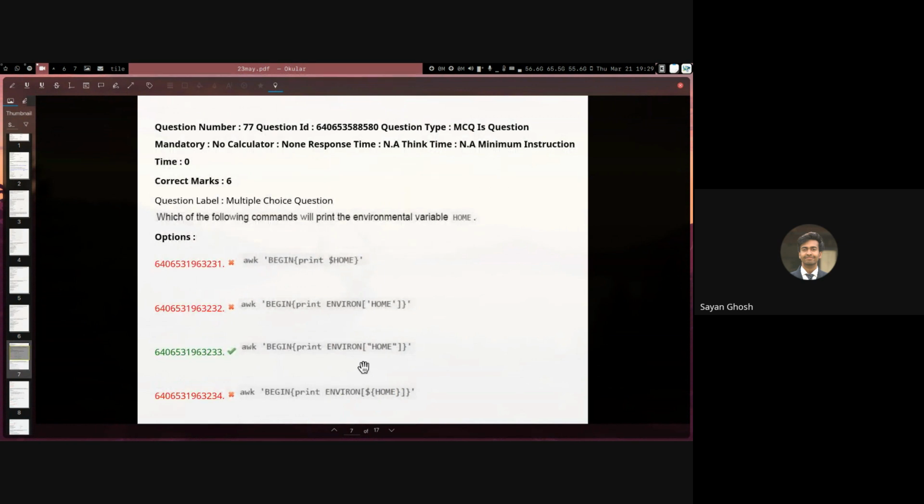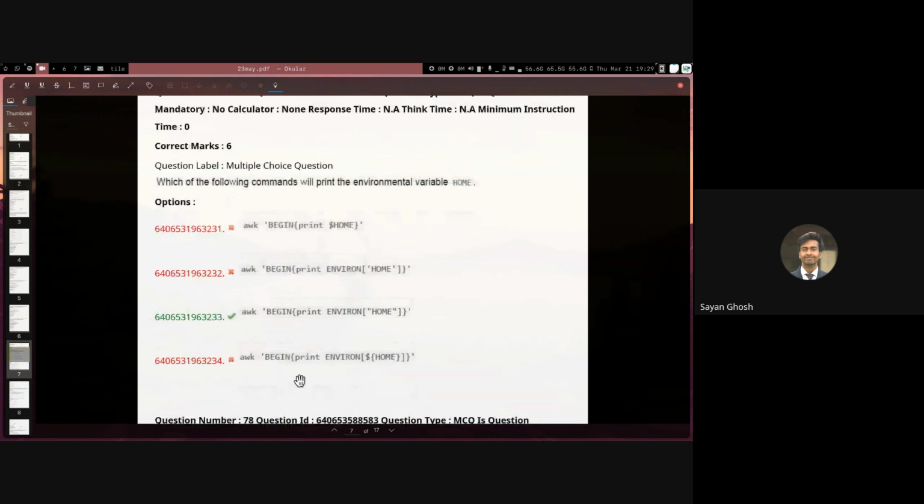So this entire string is going to awk, and this is also quoted correctly. So awk is able to print the environment variable home, its value. And in the fourth one, we are again trying to use bash to do the interpolation, but bash will not work inside the single quotes. So this will try to access a key with the name dollar curly bracket home curly bracket close, which is not a key existing in this dictionary. So this will ideally also give 0.